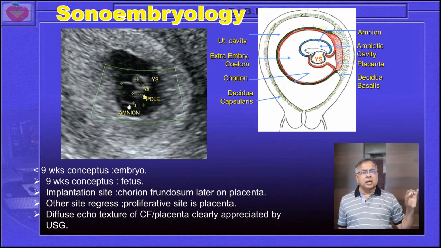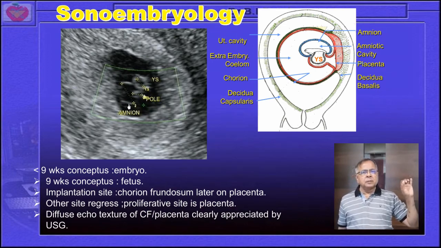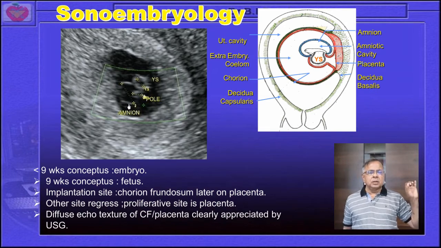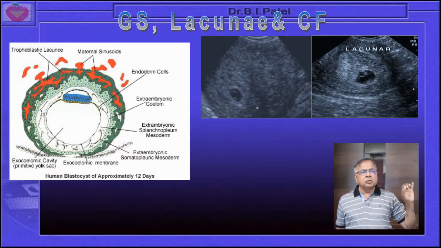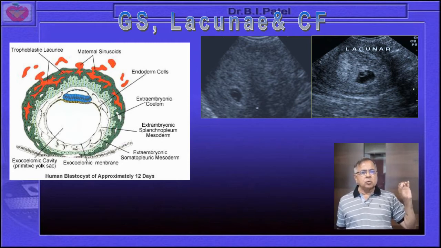when it grows more than 9 to 10 weeks of the pregnancy, there will be the chance to have a regression at the other stage. So you must have learned in your early stage of embryology how the GS and the lacunae and this chorion frondosum develop. You can appreciate over here red structures, that is all the maternal sinuses open up, and the trophoblastic vessels invade the maternal spiral vessels, and it forms a very good vascularity for the feeding of this embryo.